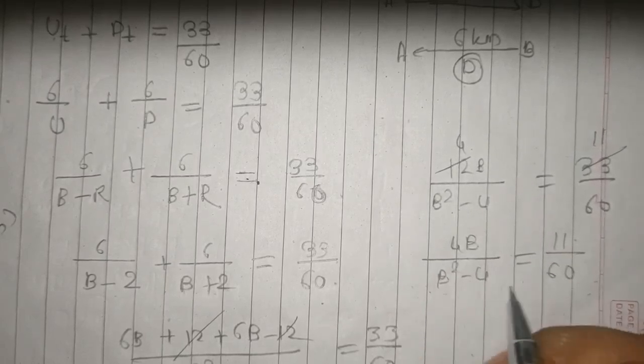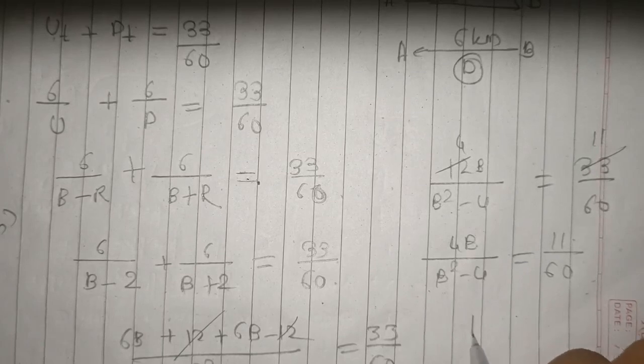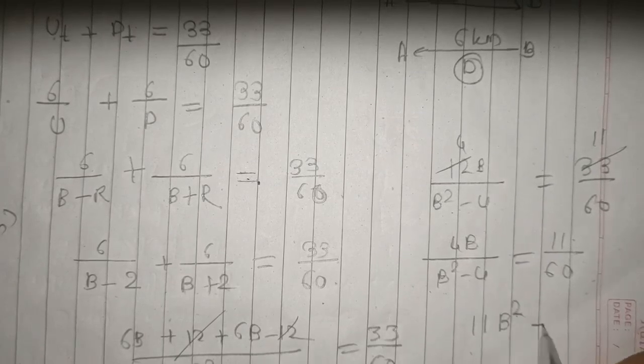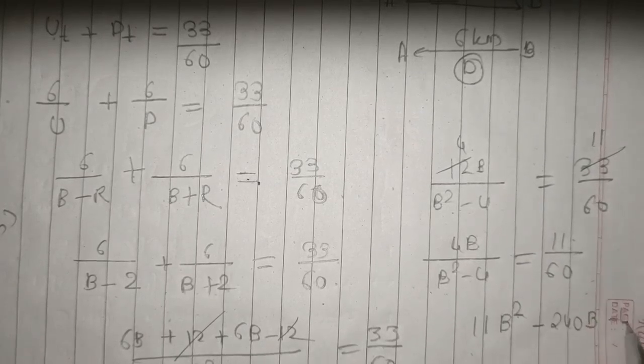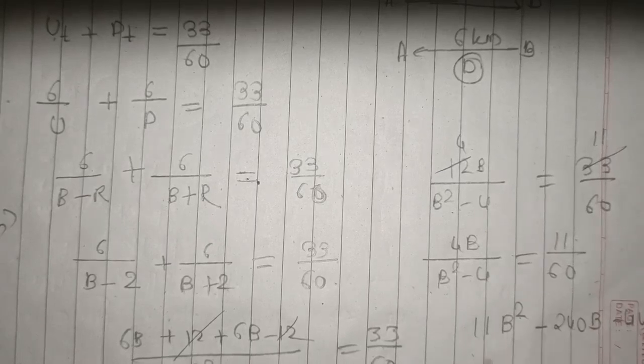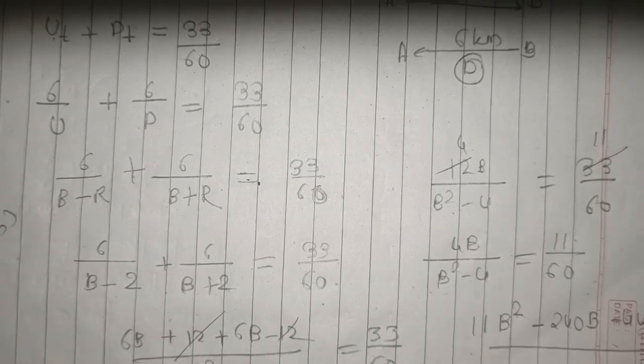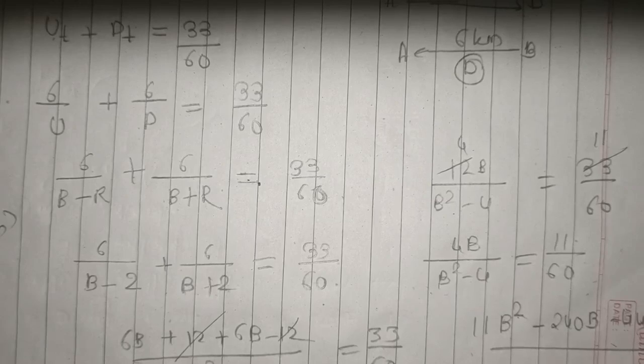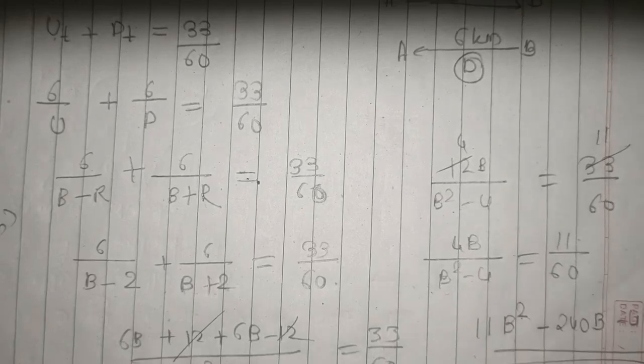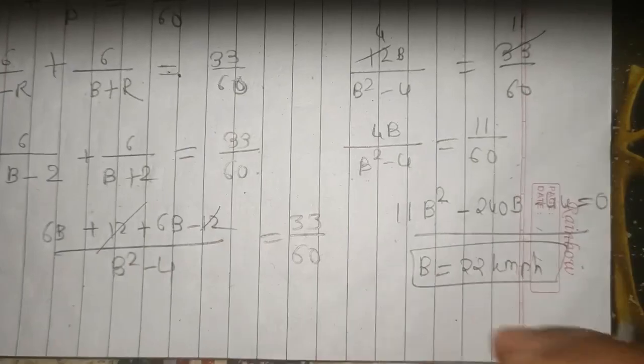If we simply cross multiply this, we will get 11b square minus 240b minus 44, which equals 0. By solving this quadratic equation, we will get b as 22, which is 22 km per hour. This is nothing but our boat speed.